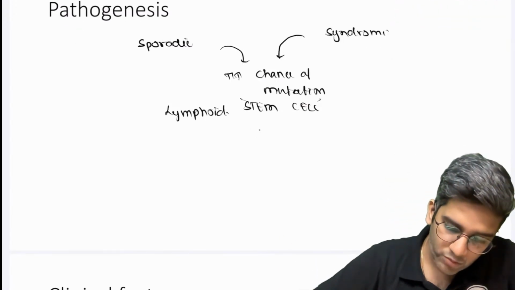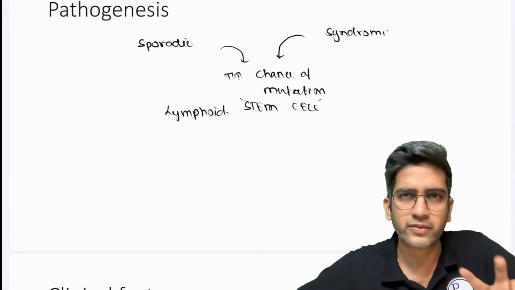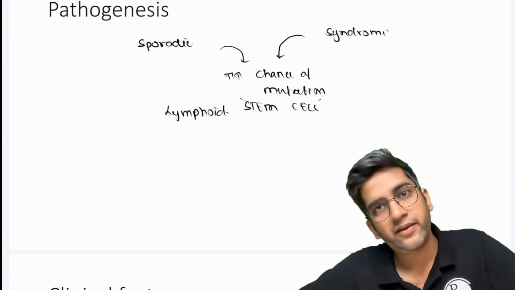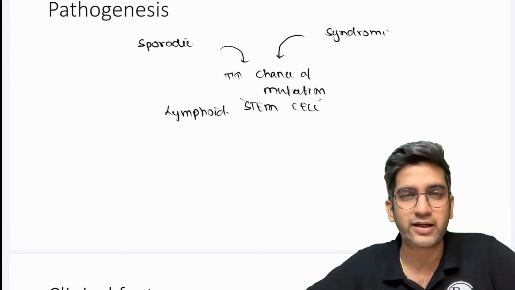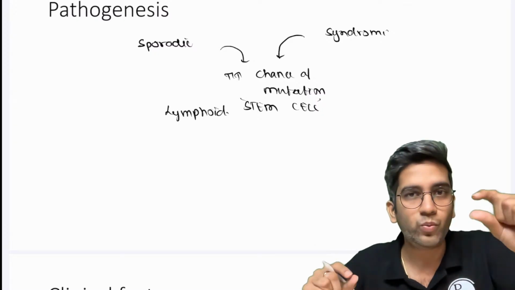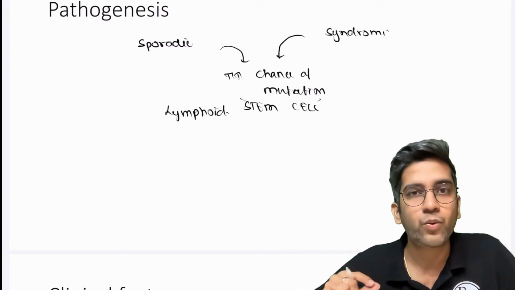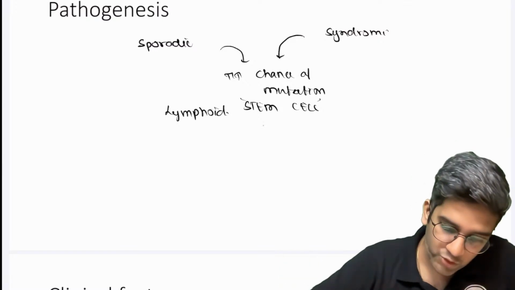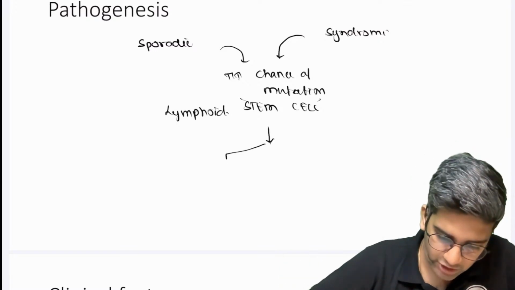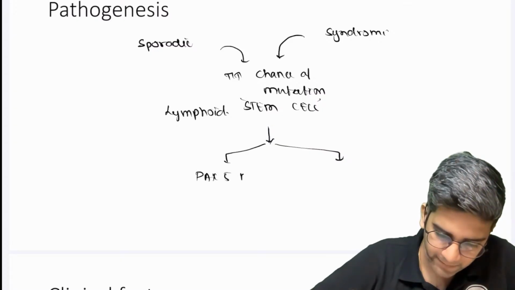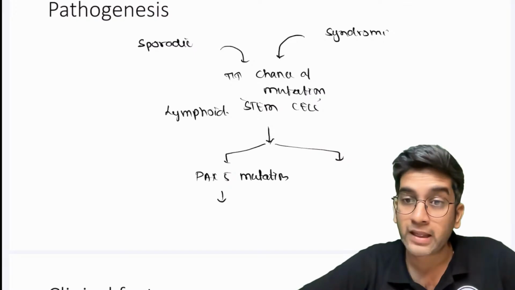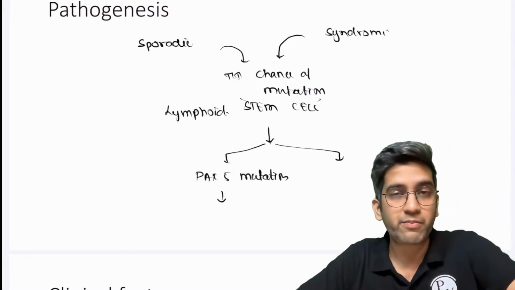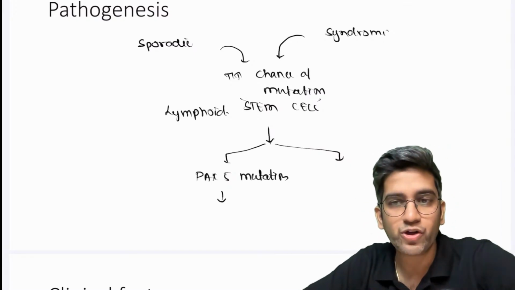So here, what are the types of ALL you guys know? There are two different types of ALL. There are many mutations which can happen, including Philadelphia chromosome can happen in ALL, right? But I'm not worried about that. I want again one mutation for ALL B, one mutation for ALL T type, right? So when you have mutations, there's a possibility that I can have a PAX5 mutation. PAX5 mutation results in what type of leukemia? Great. TS, you're amazing. You said everything. At least I want you to remember one.